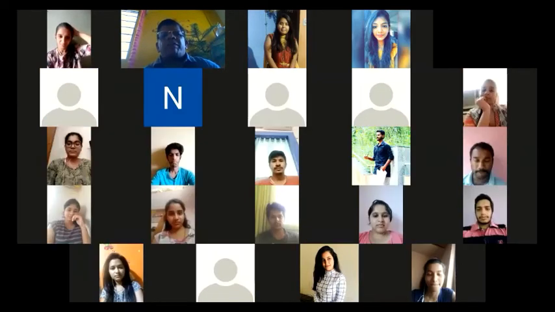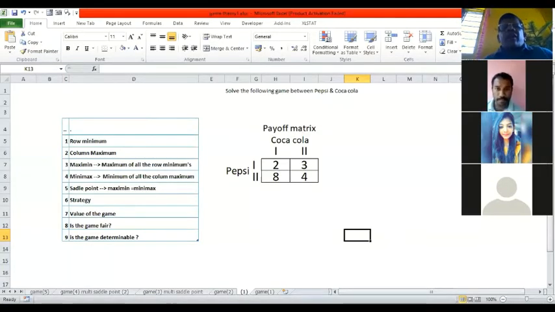Here goes the first example. Look at the example. Let us discuss the payoff matrix, and what exactly this matrix is. Maybe I have shared it with you people. Again, I am going to show you, and there is a question also given along with that.